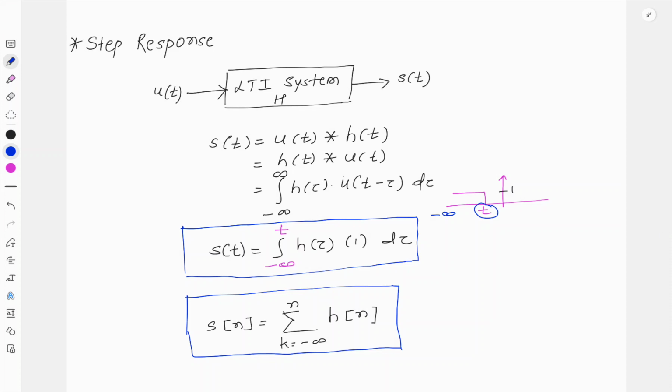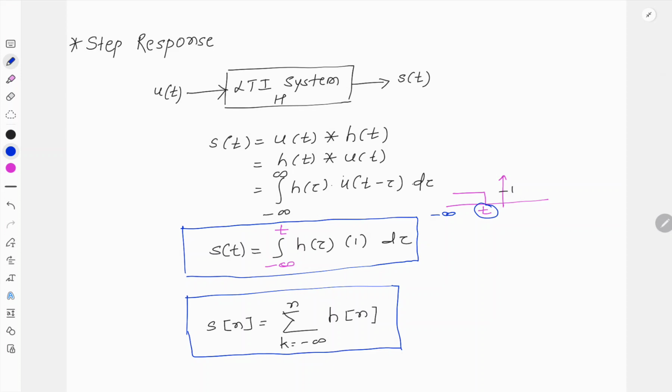So these both equations state that if we want to find the step response of a system, provided we are given the impulse response, then we simply integrate the impulse response of the system with the limits minus infinity to t and we get the step response.